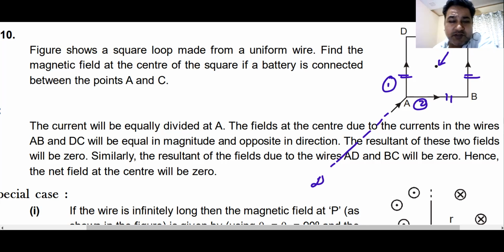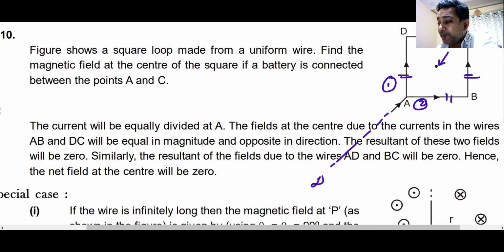Now the length of this wire is proportional to their resistances. No, sorry. The length of this wire is proportional to their resistance, and similarly current will be inversely proportional to their resistances. Current will divide. In the larger part, less current will go. In the smaller part, more current will go. But the smaller part will have a small angle, the larger part will have a large angle.